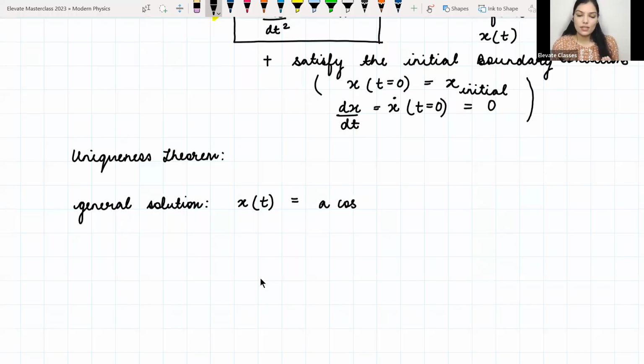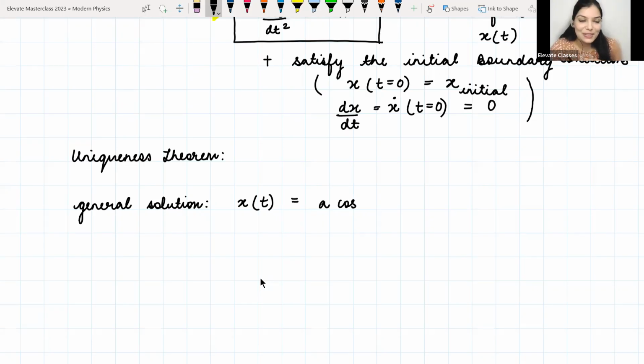But when you talk about a general solution, if you guess any solution, then for that particular solution you have to have that many arbitrary constants. If I take a third order differential equation, and my guess solution does not have 3 arbitrary constants, then I am wrong in the first place. If I apply the initial boundary conditions and then one of those arbitrary constants goes to zero, then I'm left with 2 arbitrary constants, which is okay. But the general solution needs to have as many arbitrary constants as the order of the equation.